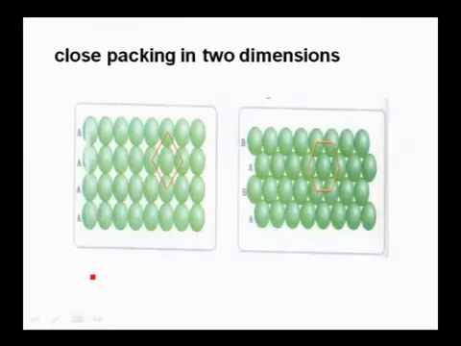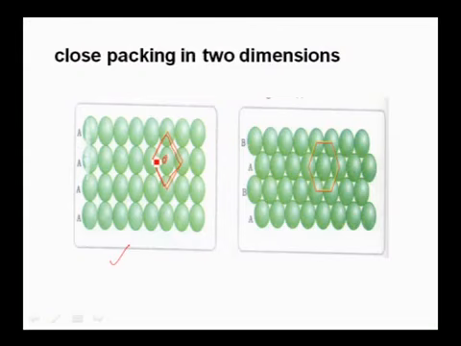And coming to the next one, the close packing of constituent particles in 1 dimension, 2 dimensions, 3 dimensions. Here, what is the diagram shown? These are the close packings in 2 dimensions. Coming to the first one, it shows the 2-dimensional square close packing. If you observe here, one constituent particle is surrounded by 4 constituent particles. So the coordination number of the particle is 4.